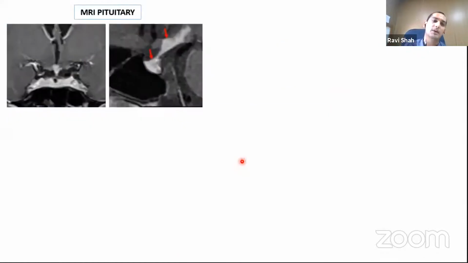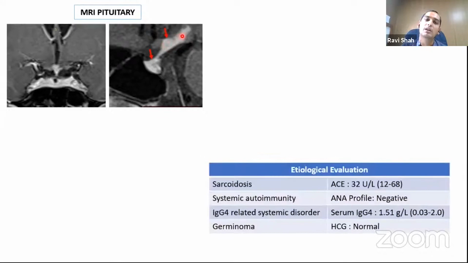But the MRI was done that showed us hypophysitis with the extension of inflammation to the hypothalamus. And we had done the biochemical evaluation for ruling out underlying causes of systemic disease that turned out to be negative.